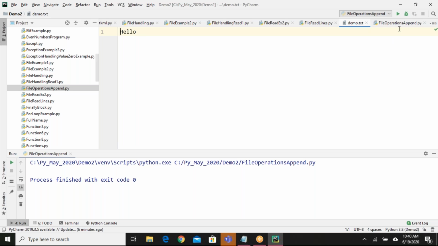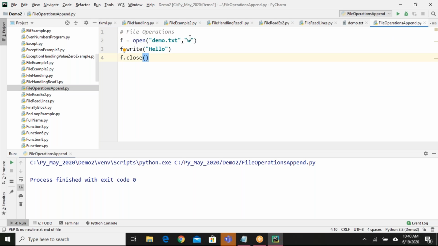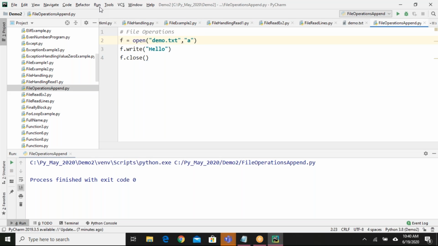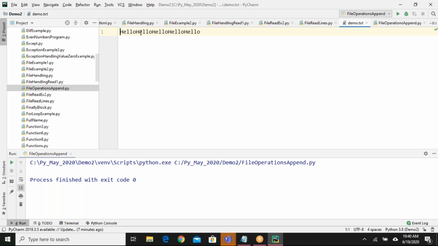If that is your requirement, it's very simple. Here, instead of w, you say a. Saying a means the file will be opened in append mode. Append means adding some extra text, right? So if I run this program 4 times, you can see 1, 2, 3, 4, 5.